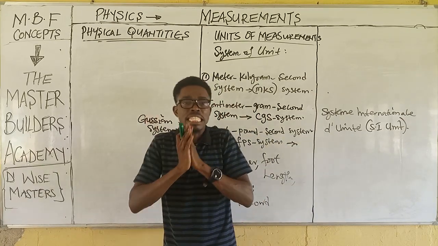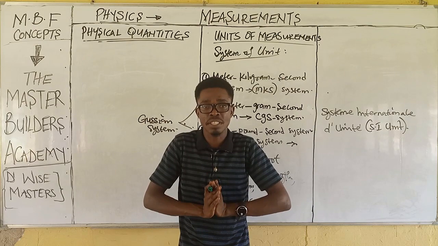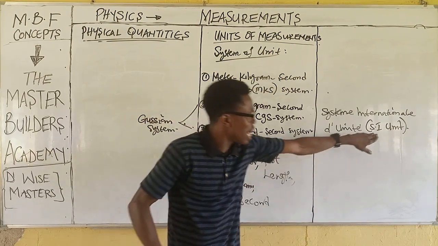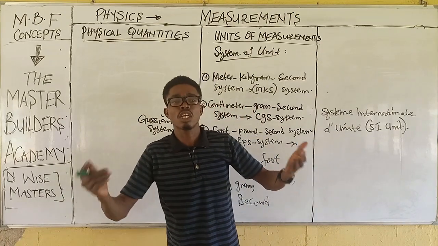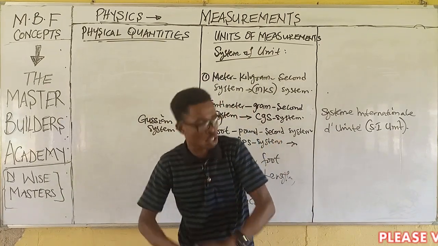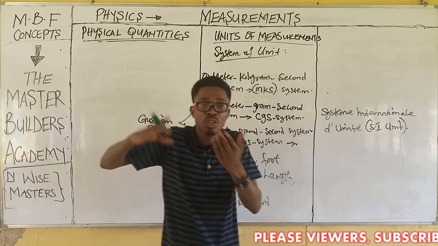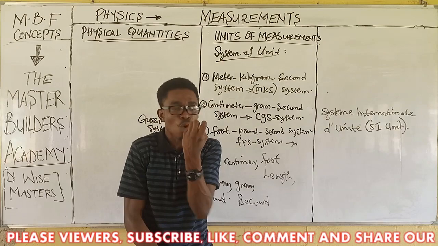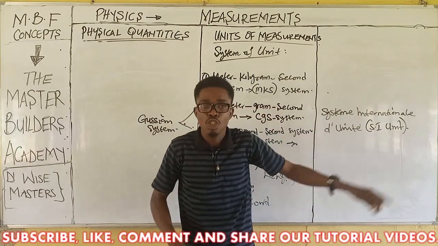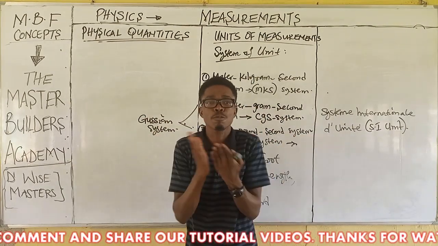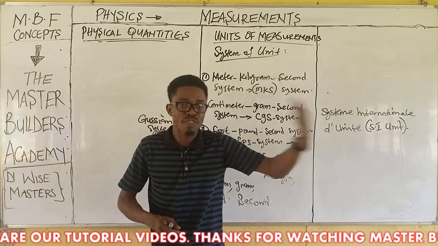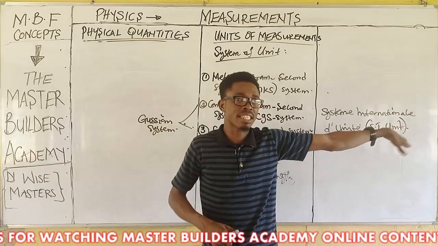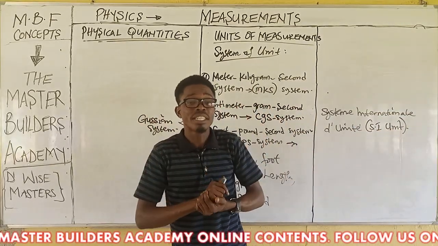When anything is measured in physics, what tells us the type of quantity it is, is the S.I Unit. Sometimes the quantity name may not be mentioned as you read through the question or the article, but when you are given any value with the help of the S.I Unit, you are able to know that this particular quantity belongs to this family. And that's the reason why you must not play with the S.I Unit.